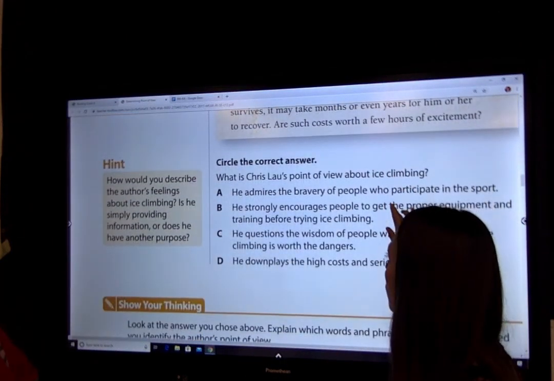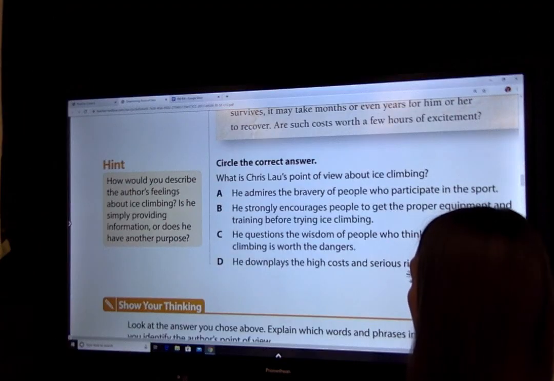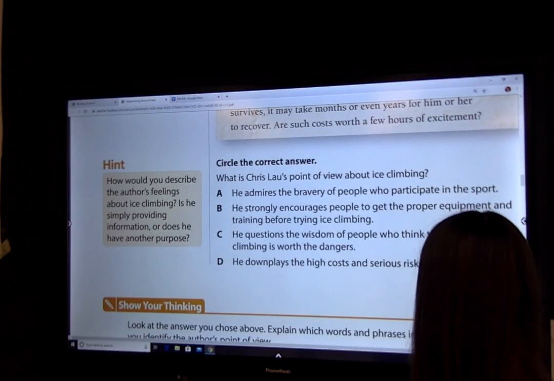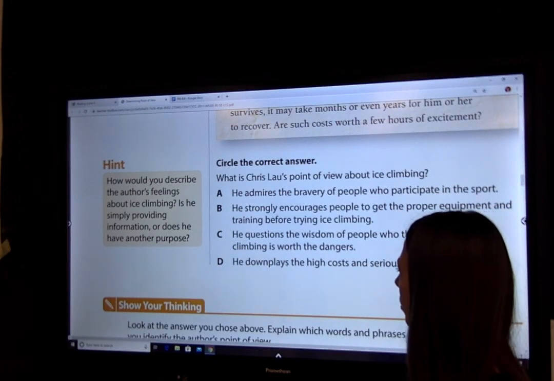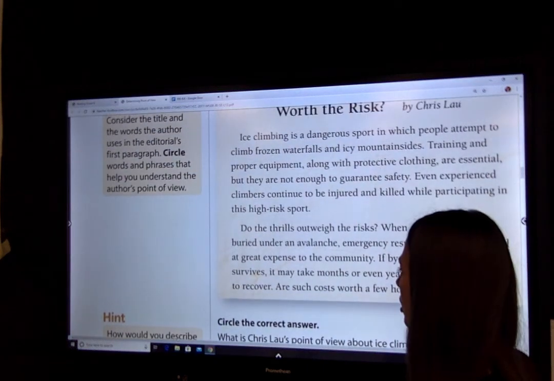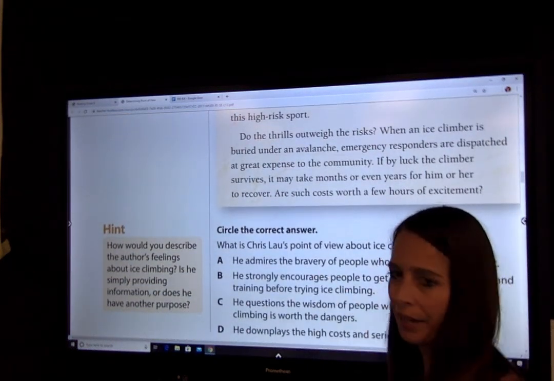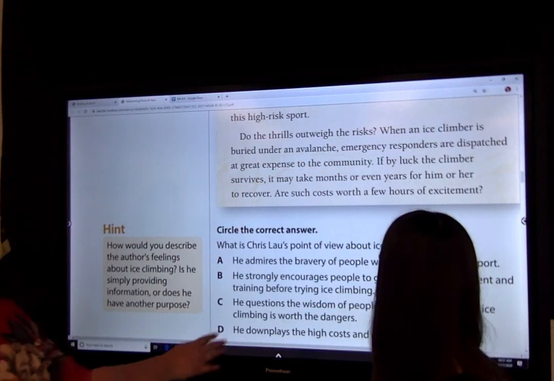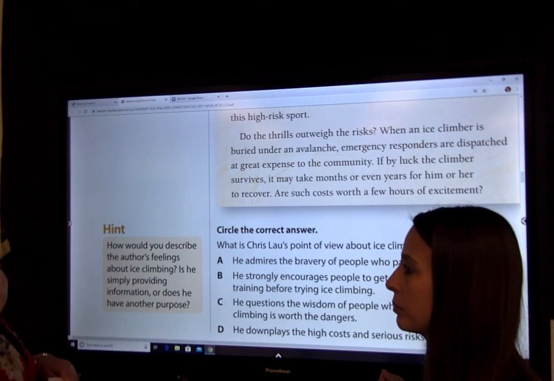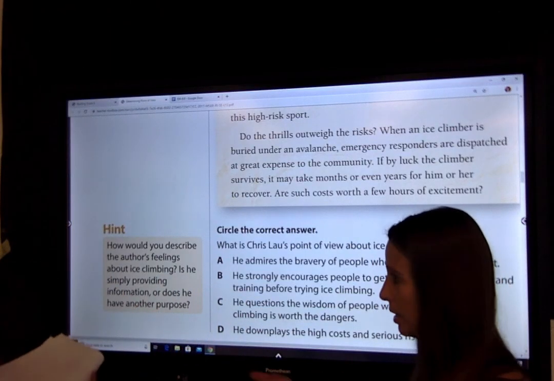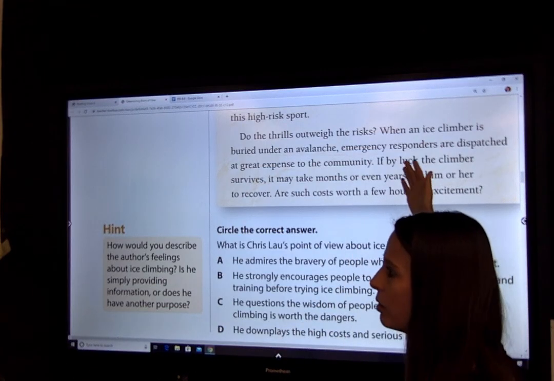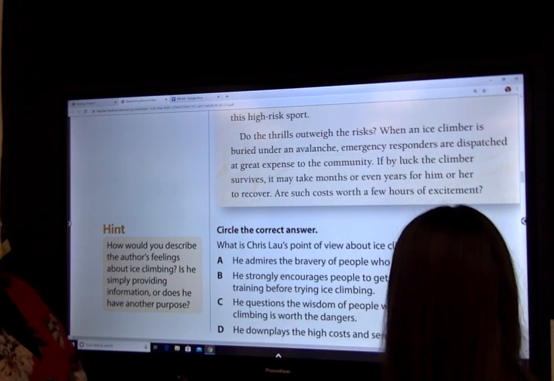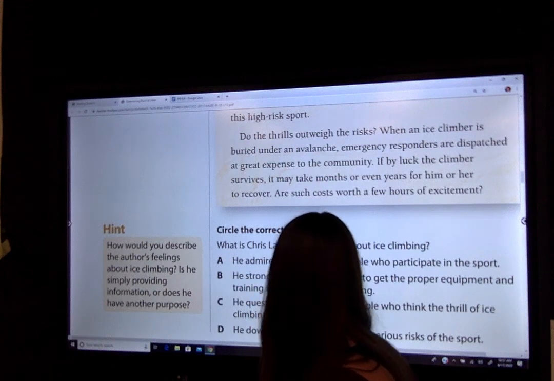So pretty much, which is Chris' point of view about climbing? A: He admires the bravery of people who participate in the sport. Let's think, were any of those words that we had circled showing the keyword bravery here? How do you feel about the word bravery? Is that a positive or a negative? It's more of a positive thing, and these words were all negative. So we know it wouldn't be A. So I would eliminate A.